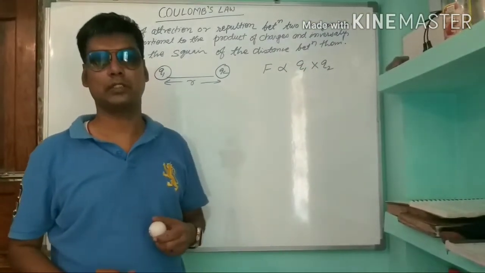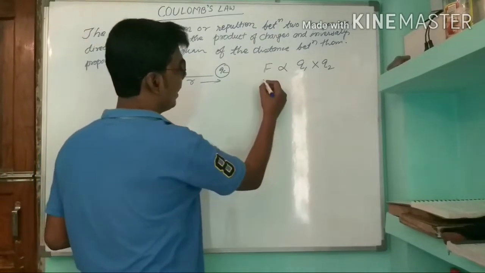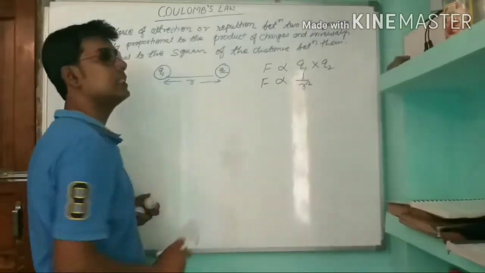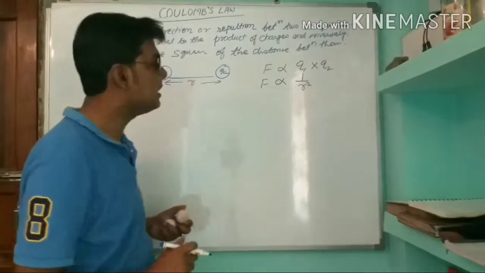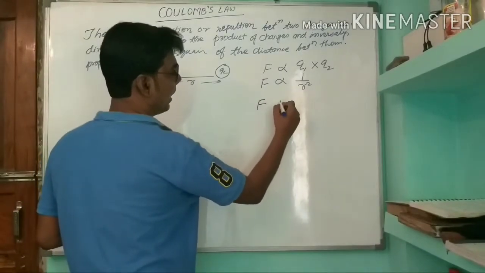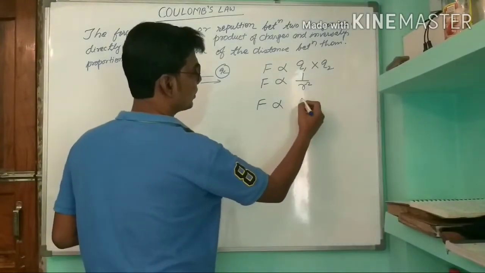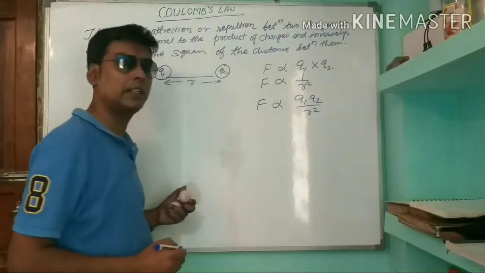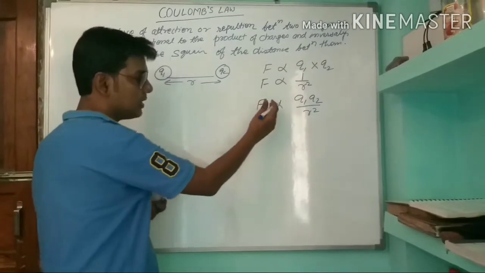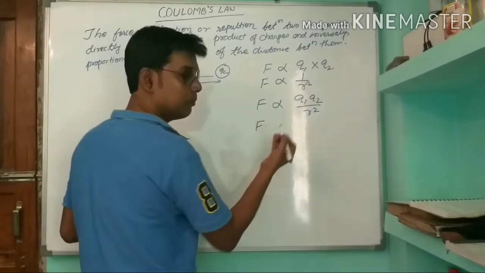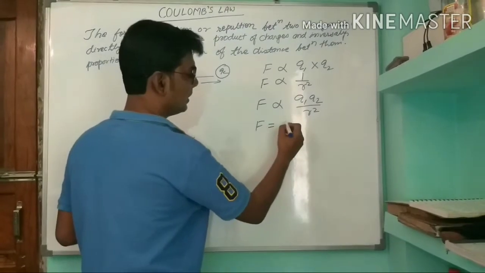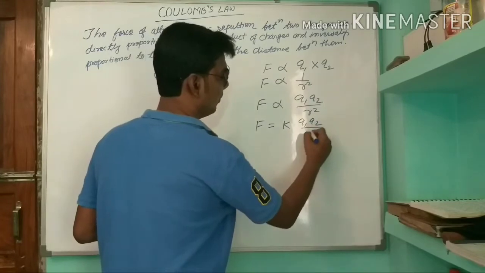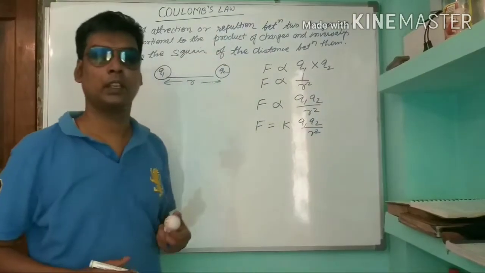Coulomb's law says that the force of attraction or repulsion between two charges is directly proportional to the product of these two charges. And in the second part it says it is inversely proportional to the square of the distance between them. If we combine these two, we can write F, that is force, is directly proportional to Q1 Q2 by R square. And if we replace this proportionality sign, we can put a constant. Say the constant is K,